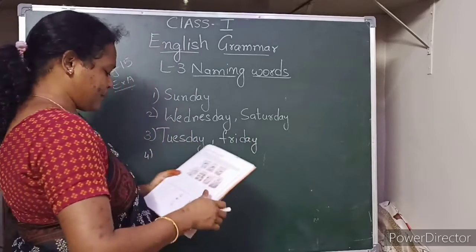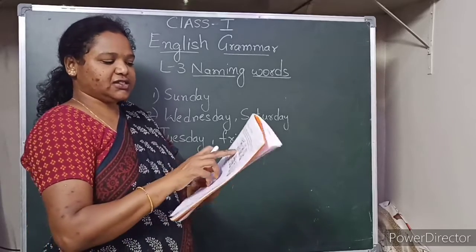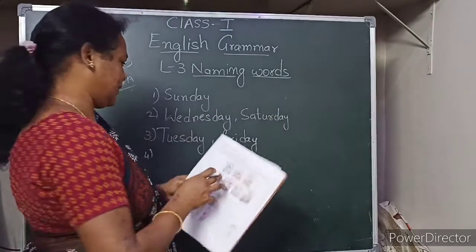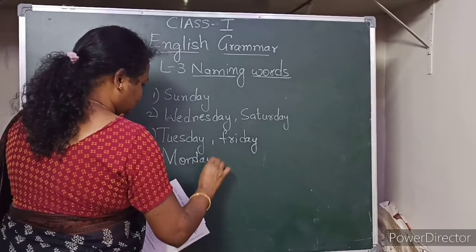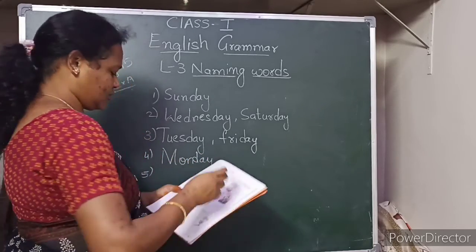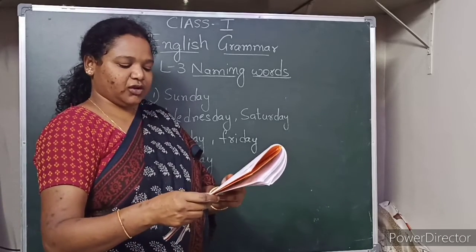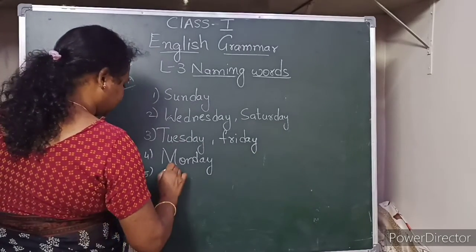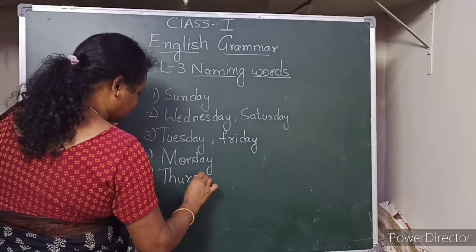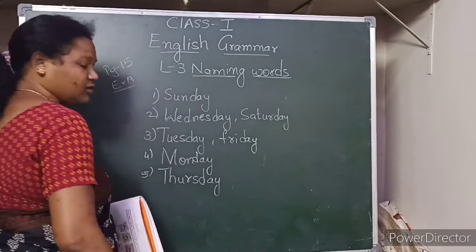Fourth one. Ricky needs crayons and drawing paper on dash. So when he is doing drawing, on Monday. It is dash. So Ricky is going to the park. So when he is playing in the park, on Thursday. Okay, copy it down.